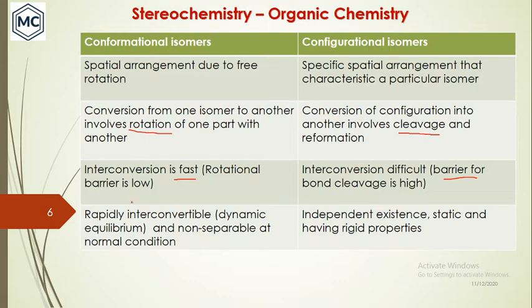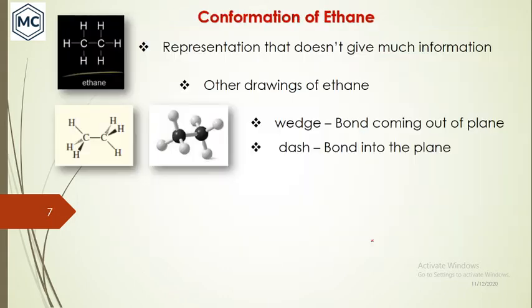In conformational isomerism, it is rapidly interconvertible, that is, they are dynamic, very fast. And since they are rapidly interconvertible, you cannot separate them. They are non-separable at normal conditions. Whereas configurational isomers have independent existence and they are static, not rapidly converting, and have very rigid properties.